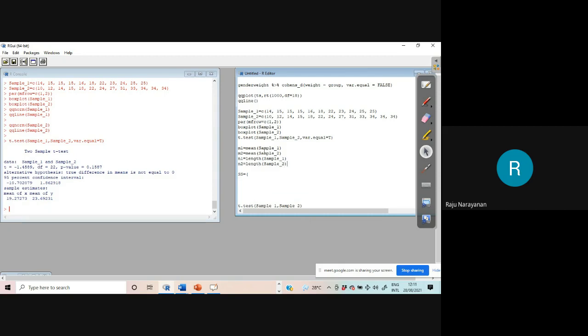So then SS is (n1 minus 1) into variance of sample 1 plus (n2 minus 1) into variance of sample 2, divided by n1 plus n2 minus 2.